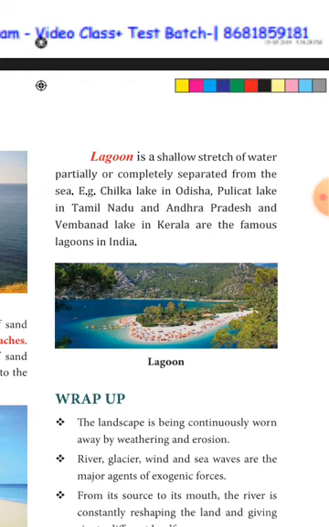We have studied about the landforms, that the landscape is continuously worn away by two processes, weathering and erosion. And the major agents of exogenic forces we have studied: river, glacier, wind and sea waves. And different types of landforms we have studied. We have studied about the distributaries and also tributaries. About deltas we have studied.